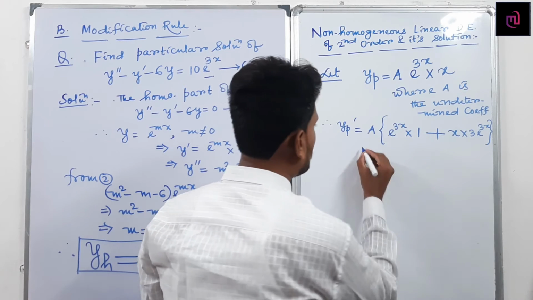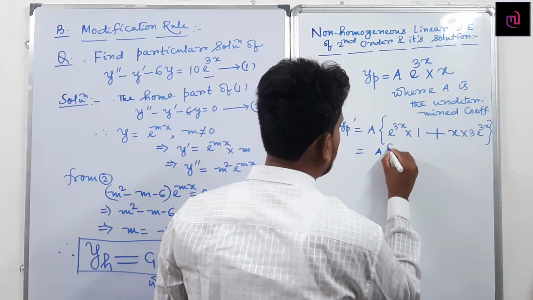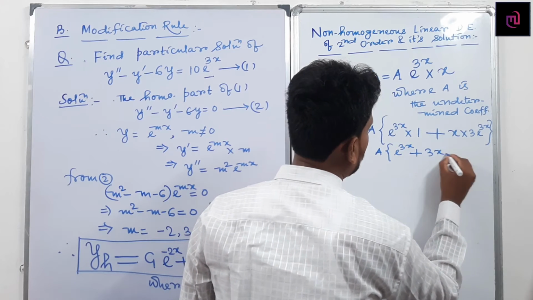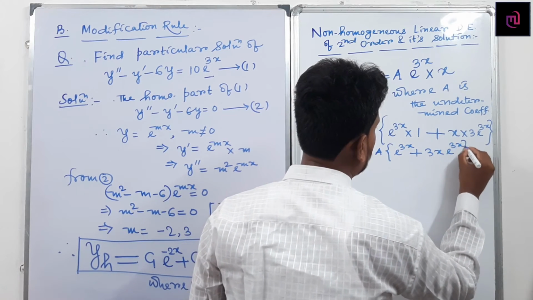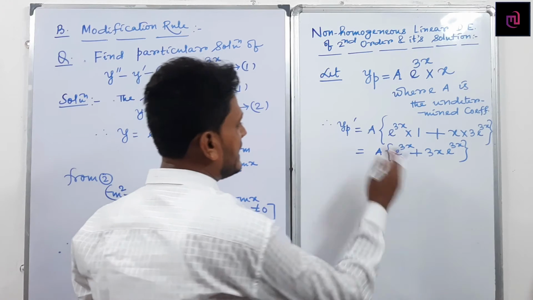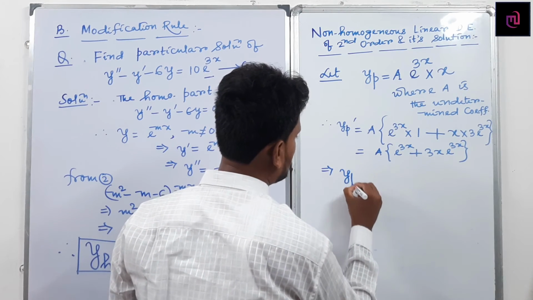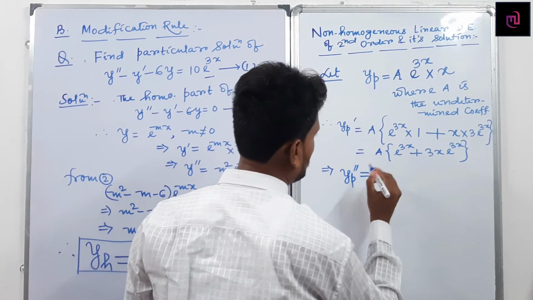Can I write this line? So can I write yp = A e^(3x) + 3Ax e^(3x)? Can I write this line? Then we can find yp double dash. Taking the ordinary derivative with respect to x on both sides: